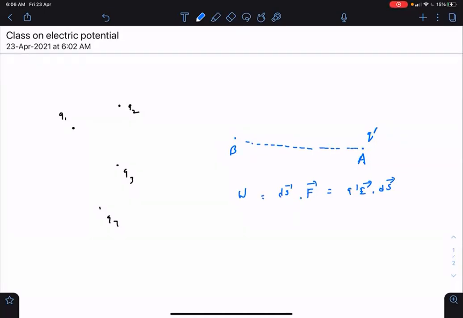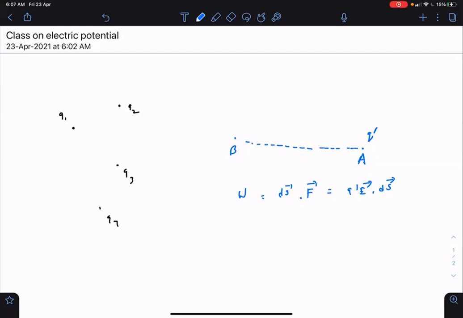Electric field doing work, or these four charges Q1, Q2, Q3, Q4 doing work, are the same thing only. I say I am doing work, or say that my hands are doing work. Same thing only. So we can say that Q1, Q2, Q3, Q4 are doing work, or we are saying that they are creating an electric field and that electric field is doing work.